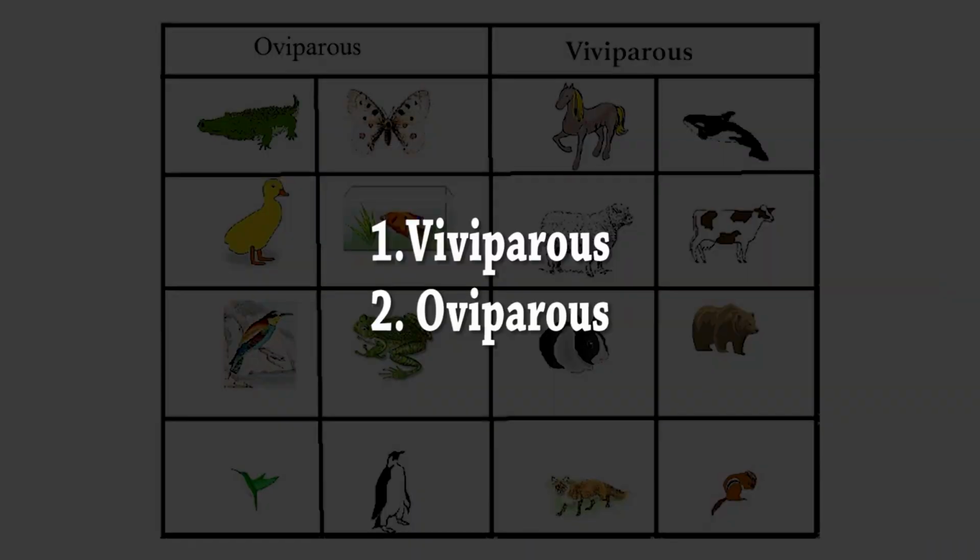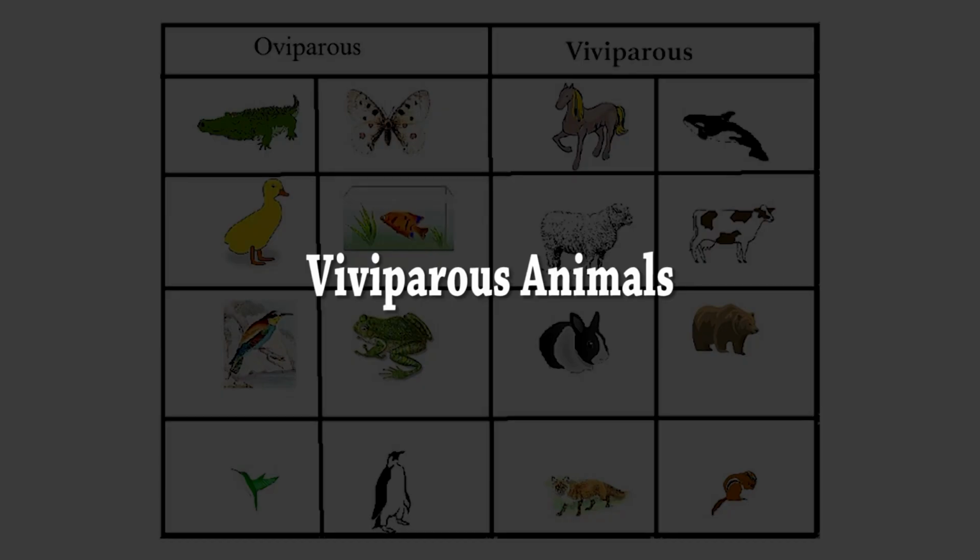Animals exhibiting internal fertilization may be oviparous or viviparous. Based on this criteria, animals can be broadly classified into viviparous and oviparous animals, provided they are having internal fertilization.